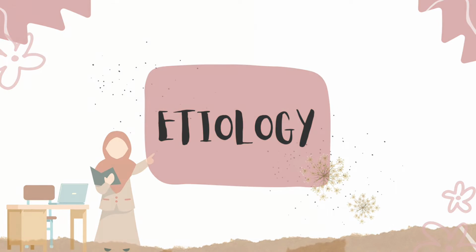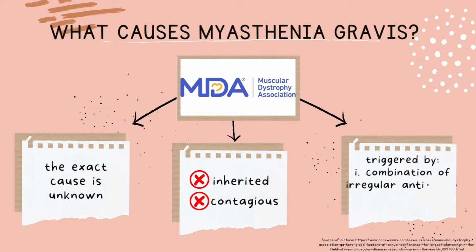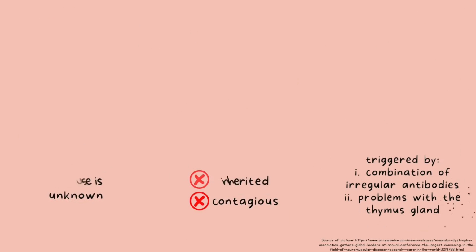Next, etiology. What causes myasthenia gravis? According to the Muscular Dystrophy Association (MDA), the exact cause of autoimmune disease like myasthenia gravis is unknown. It is also not inherited and not contagious. It may be triggered by a combination of irregular antibodies or problems with the thymus gland.